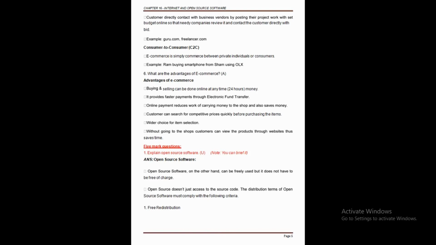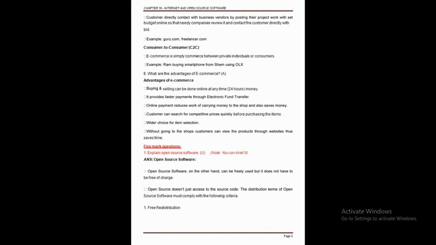So in case of the advantages of e-commerce, the first thing is that buying and selling can be done online at any time. The buying and selling of the product, we can do at any time. There is no restriction. Maybe morning or night, we can do it any time, that is 24 into 7 hours. Clear? So this is the first advantage of e-commerce.